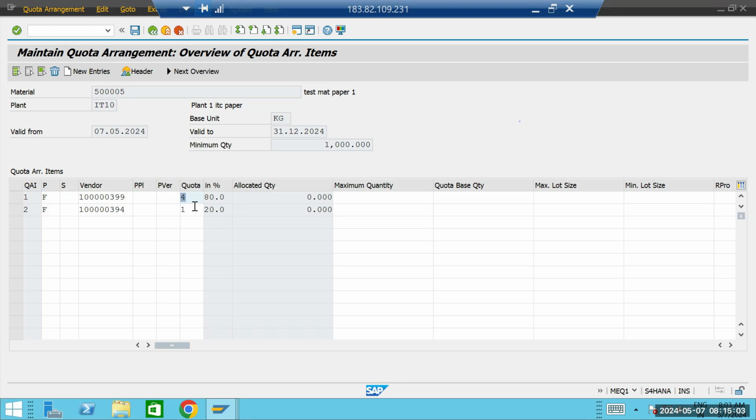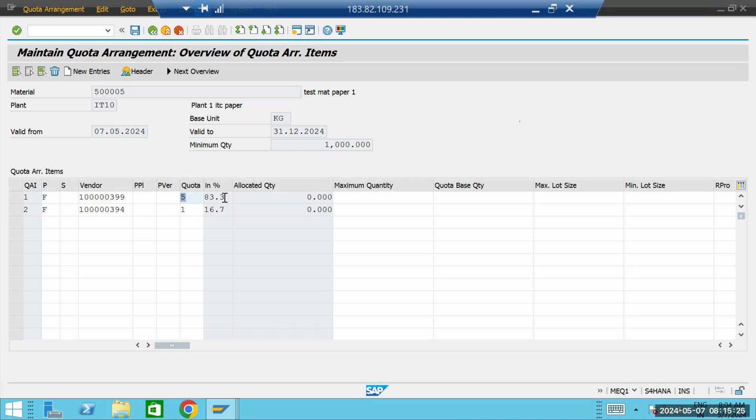If you change the quota, it changes the quantity. If you give 1, it says 20% will be given to this vendor and 80% to the other vendor. If I give 5, you can see 16% will be given to this and 83% to the other.